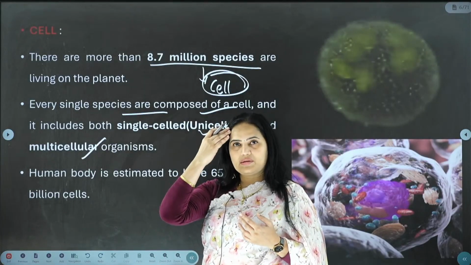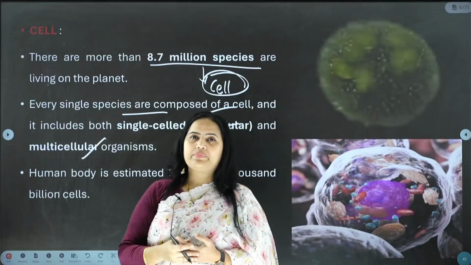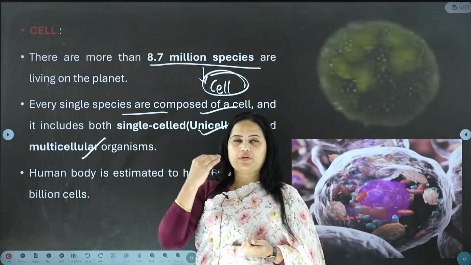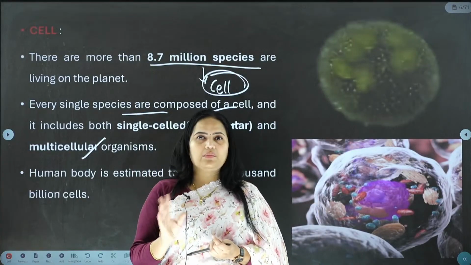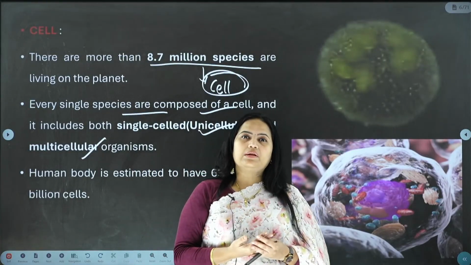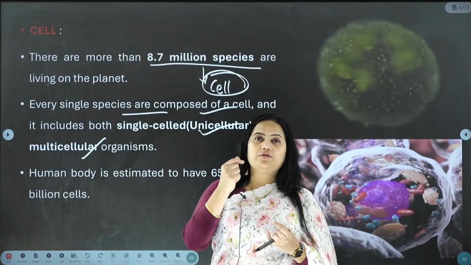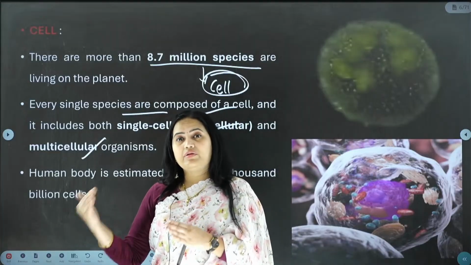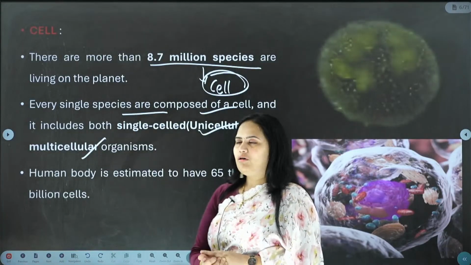For example, a cell inside your head is responsible for the production of keratin. It does not produce hemoglobin, it does not produce insulin, whereas insulin is produced inside your pancreas. So, different cells are allocated for different tasks in multicellular organisms.